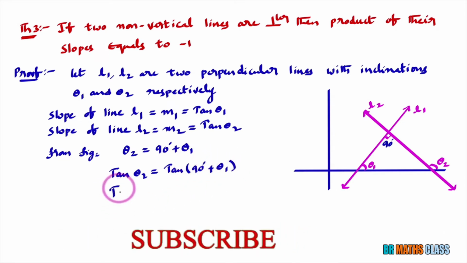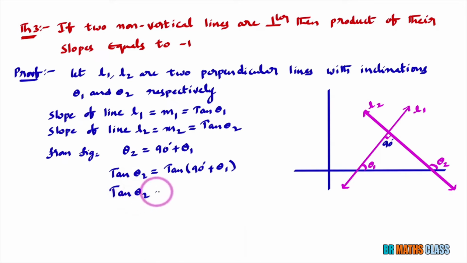Tan θ2 equals, as 90 degrees is there, tan changes to cot. These things we learn in trigonometry. Cot θ1. As 90 degrees is there, tan changes to cot θ1, and 90 degrees plus θ1 lies in the second quadrant. In the second quadrant, tan is negative.